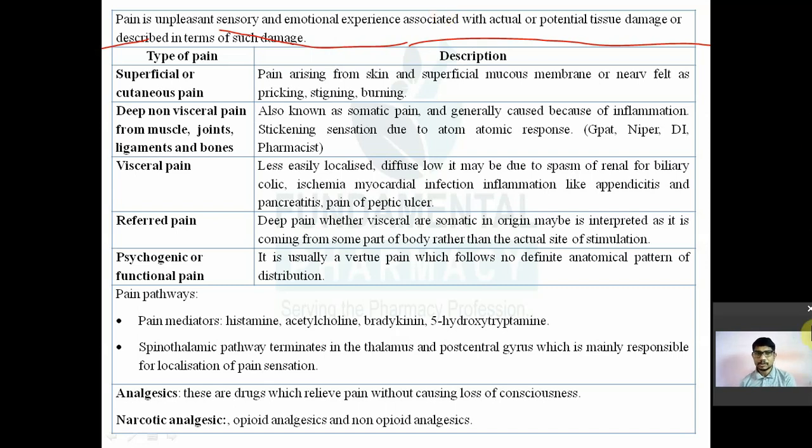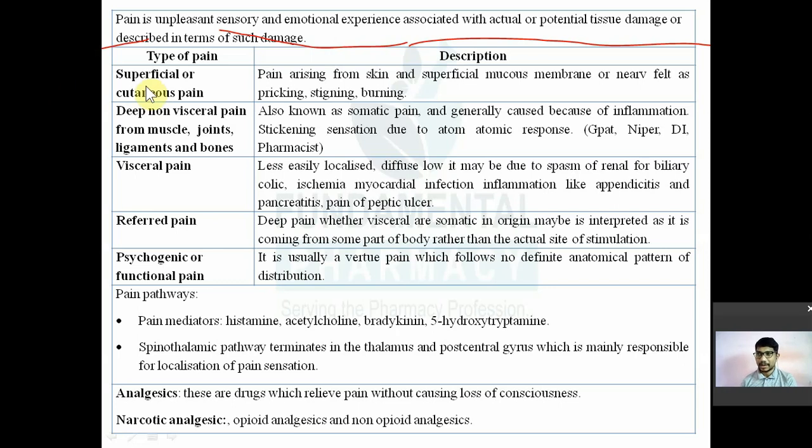So first of all, pain is nothing but an unpleasant sensory or emotional experience that is associated with actual or potential tissue damage, or described in terms of such damage. It may be either a sensory experience or an emotional experience. Sensory means if you get a damage, your peripheral nerves will send a signal to the brain.